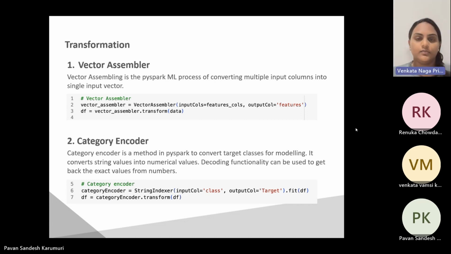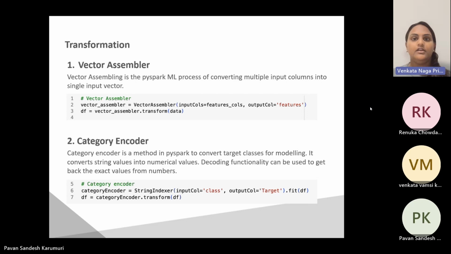Thank you, Sandesh. I'll take this from here. The transformation in PySpark plays a crucial role in preparing data for machine learning models. Two essential transformation techniques we are employing in our project are vector assembler and category encoding. Vector assembler is a PySpark ML transformer. It is used to consolidate multiple input columns into a single input vector.